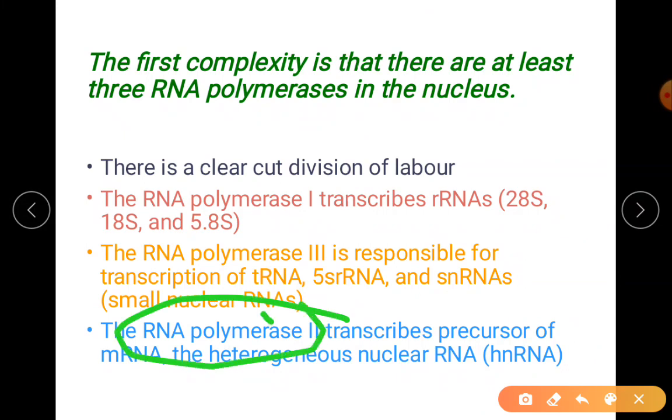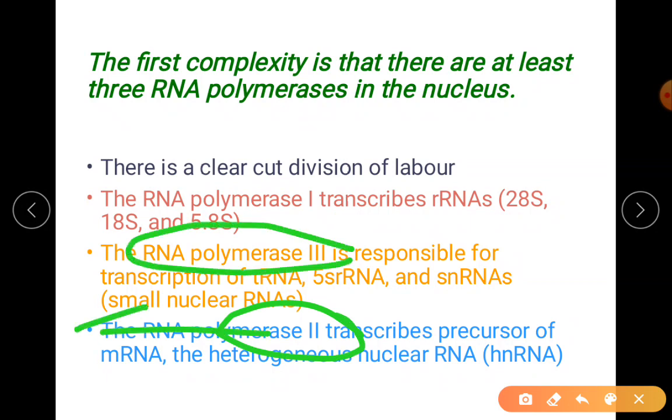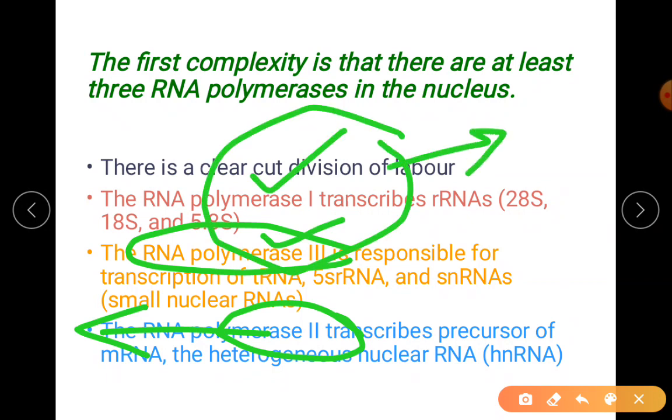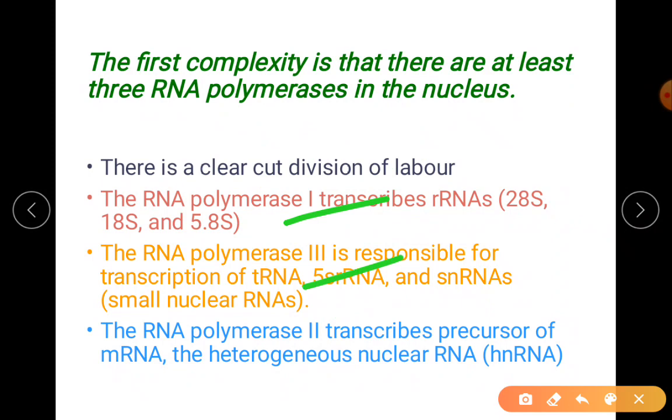So as the RNA polymerase 3 is doing its work, there is RNA polymerase 1, here it is RNA polymerase 2. That is, RNA polymerase 2 is important for your transcription, whereas RNA polymerase 3 and RNA polymerase 1 are involved for your next process, especially for your translation. So it has to be prepared. So they are doing their work. RNA polymerase 2 is doing the work, that is transcription.